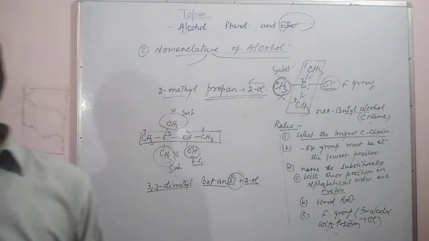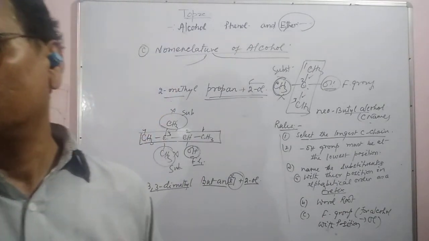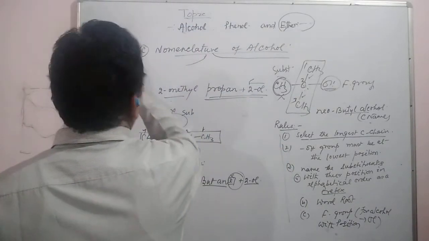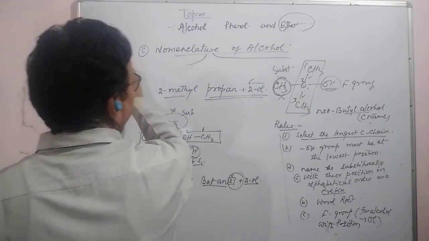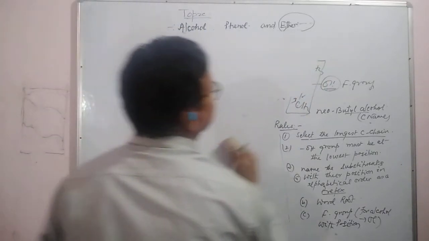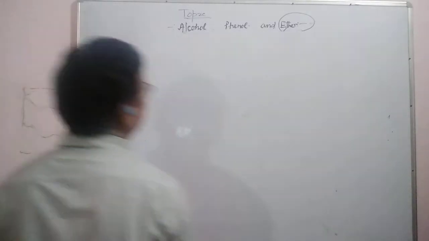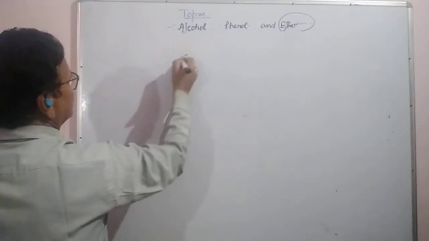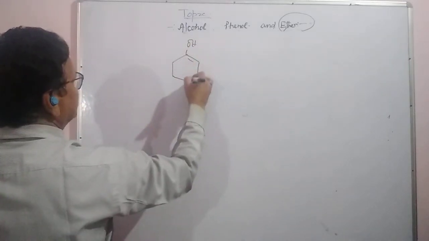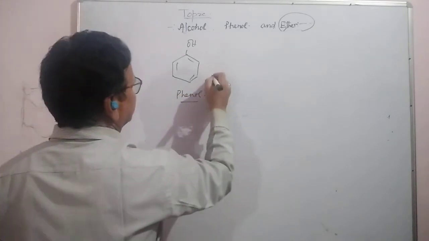Now, in the case of alcohols we see monohydric, dihydric and trihydric alcohols. I have studied about it. But in the case of aromatic compounds, suppose the OH group is here, this is actually phenol, and its derivatives are here.